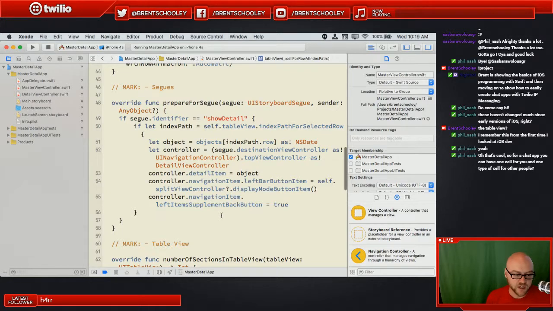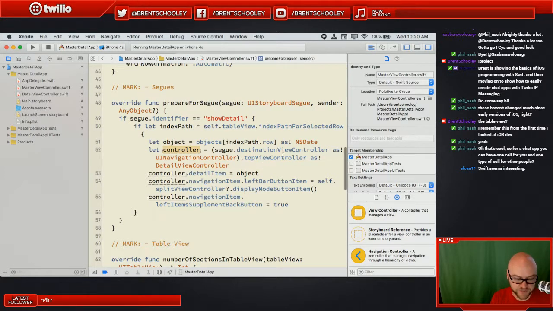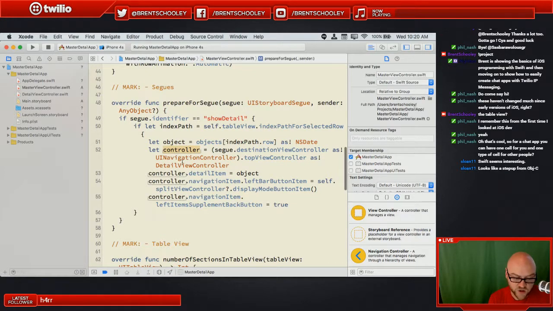If it is show detail, then we'll take a look at the table view and look at the index path for the selected row. So this is the row and section of what was just tapped. And then we'll set the object corresponding to that row and store that in an object called object. And then we'll set a controller variable. And notice in Swift, these are lets, so these are constants because they're not going to change. We'll let this controller equal the destination, and that's as a navigation controller. And then we're going to grab the top view controller out of that navigation. And so this controller is going to represent our detail view controller.